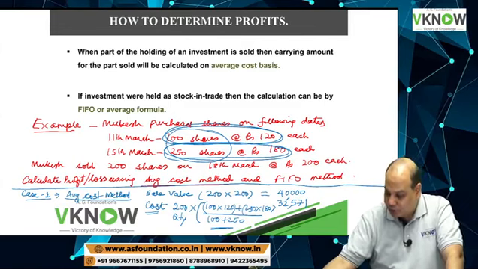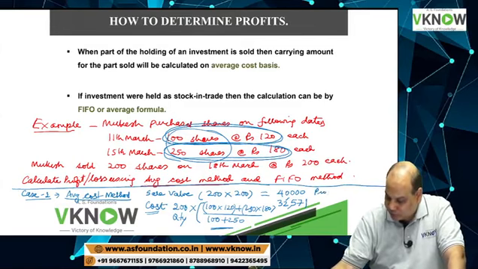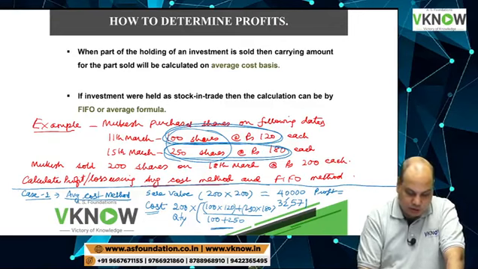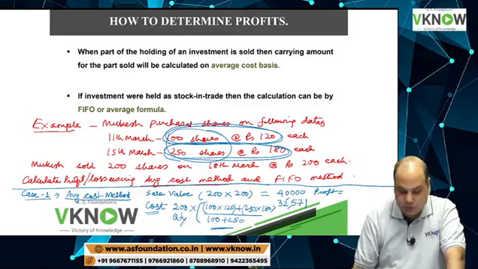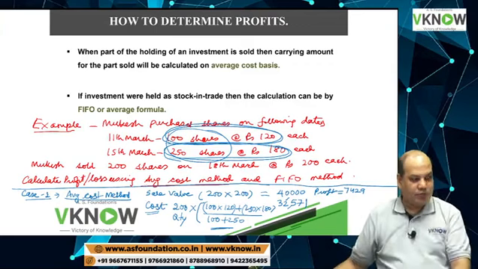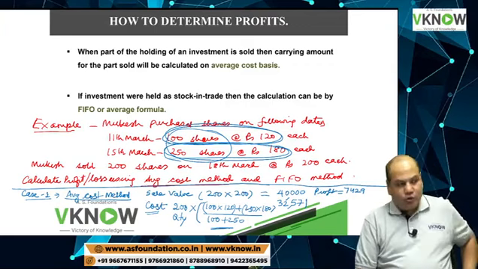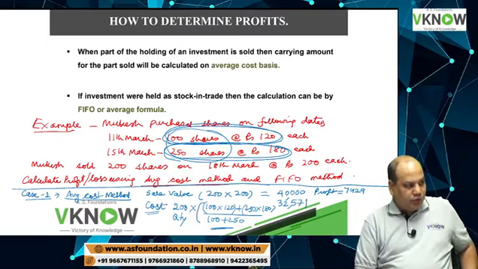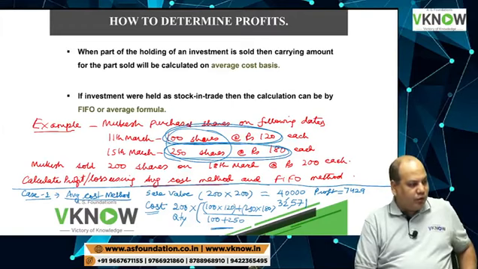So the profit is 40,000 minus 32,571, which is 7,429, or 7,430 you can write. This is called average cost method.